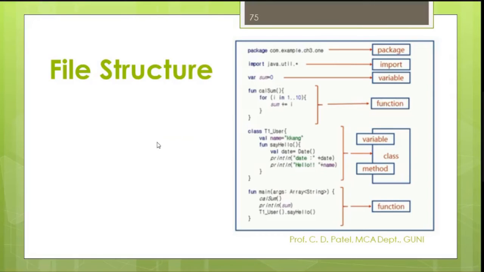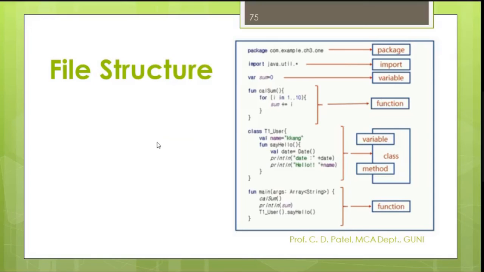Please list out the top level things from this figure. Can anybody tell me which are the top level things, the things declared without a class? Variable sum, okay, function calculation or carry sum, okay, and function main.